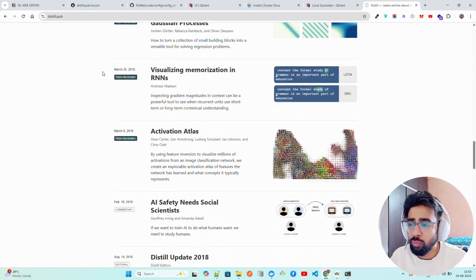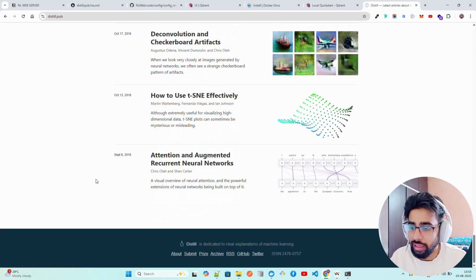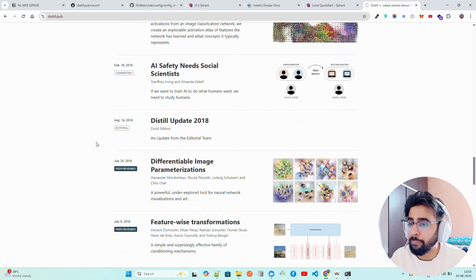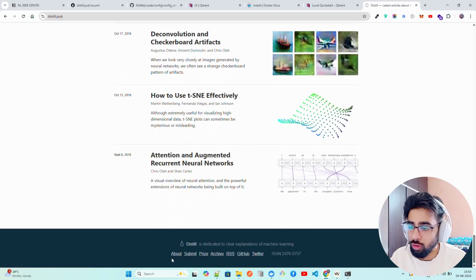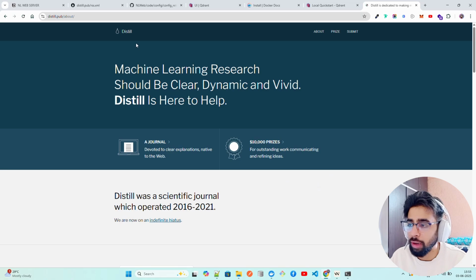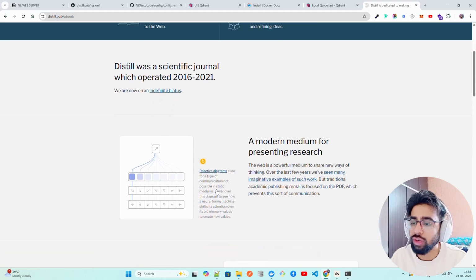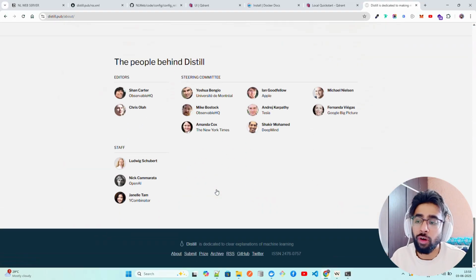Now on distill.pub, you can see there are a lot of blog articles, guys. It's really fantastic, and they have an RSS feed over here. So if I go to, of course, let me show you the about also. Maybe you want to know a bit more about Distill. You can see it says machine learning research should be clear, dynamic, and vivid. Distill is here to help, and that's what they do, right? They are basically empowering the communities.